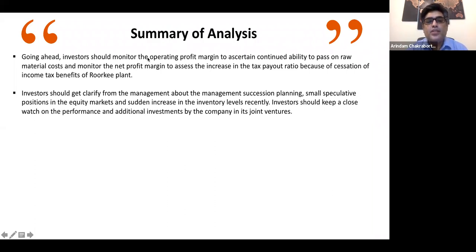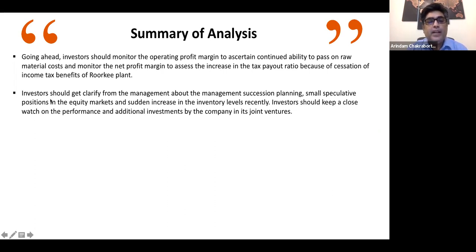So going ahead, investors should monitor the operating profit margin to assess its continued ability to pass on raw material costs. So see, till now they have been able to pass on the raw material costs, but going ahead, how much they would be able to do, that is something that one needs to ascertain. And also, after this tax payout benefit that they are getting, what impact is going to be there on the net profit margin, that is also something that one has to see, right?